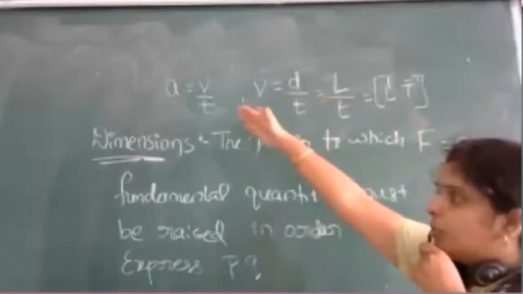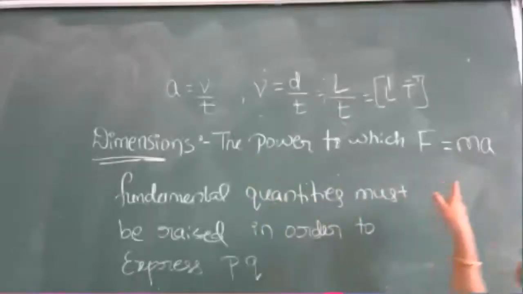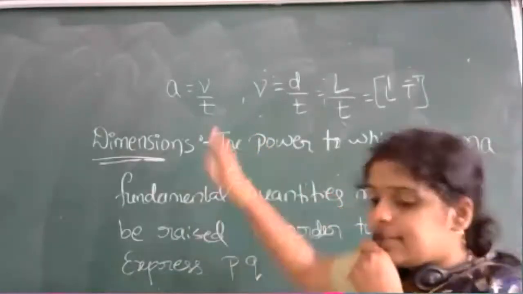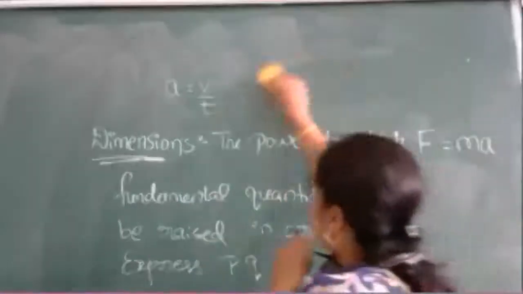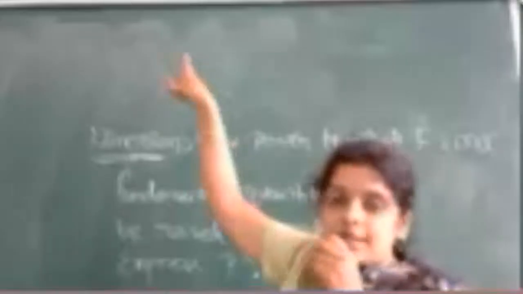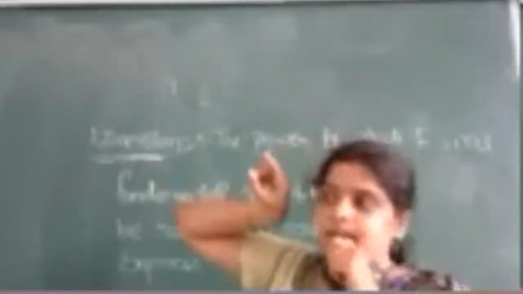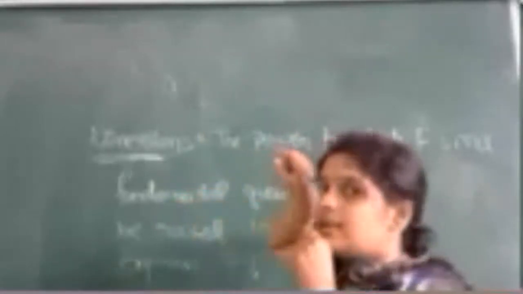Now we will come to our acceleration, because we need to write for force. So for acceleration, what can I do now? Just now you have expressed velocity. Do you remember what velocity is?